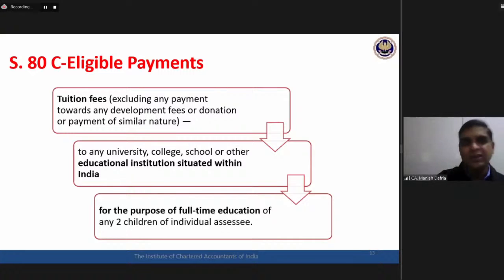Two children of the individual assessee. So it has to be father-son, mother-son, father-daughter, mother-daughter kind of relationship. Any other relationship would not get covered here. So lot many small issues. Tuition fees, only tuition fees, any level of education, but the educational institution should be in India, full-time education, any two children of the individual assessee. It should be children, not the grandchildren, not any other relative. This tuition fees can be claimed as a deduction.